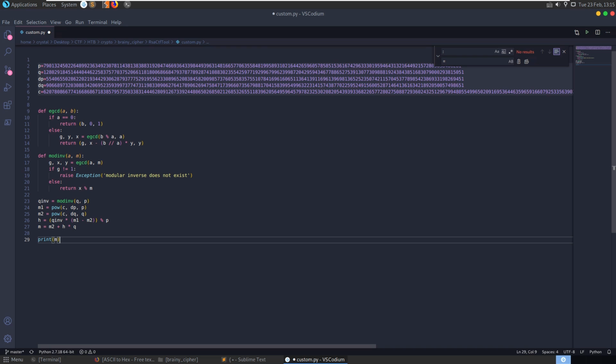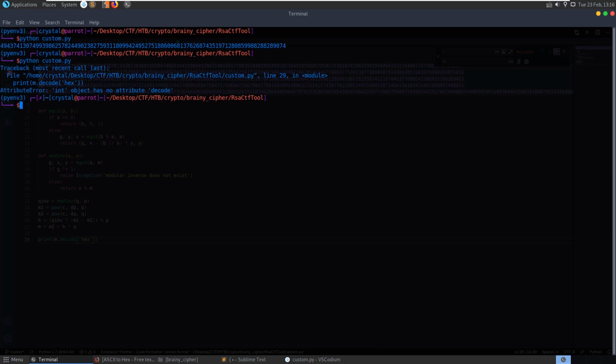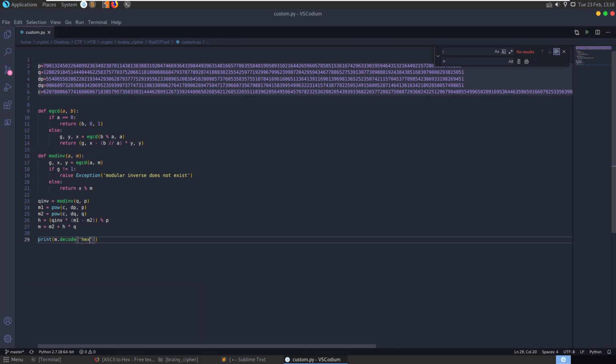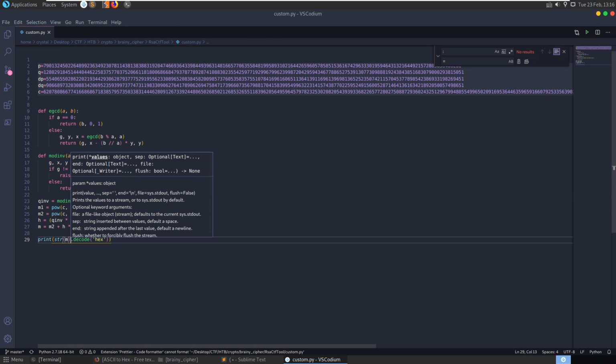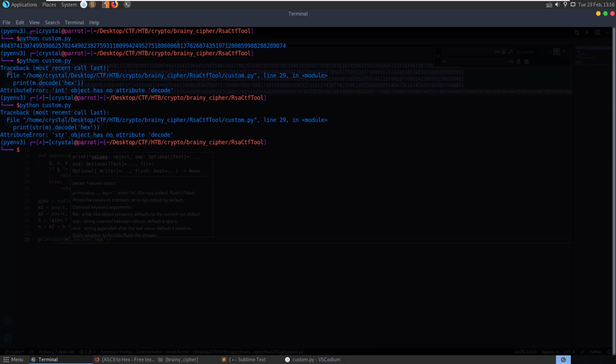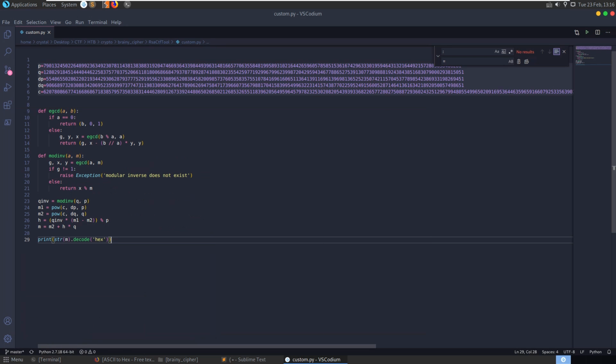Alright, we'll just do print M, and can we say decode hex? Int object has no method to decode. Convert it to a string and then decode as hex. Oh, string has no object decode.